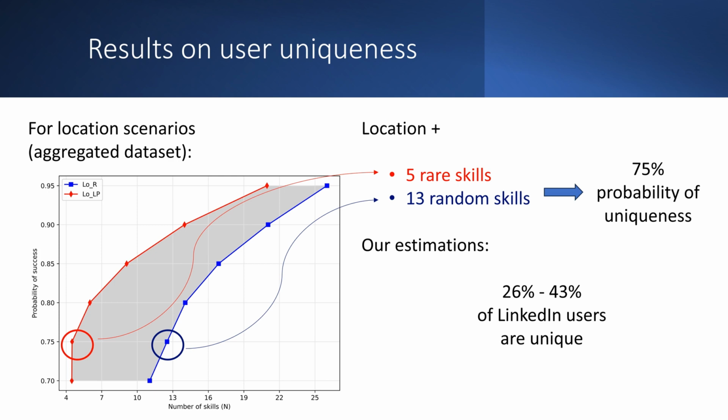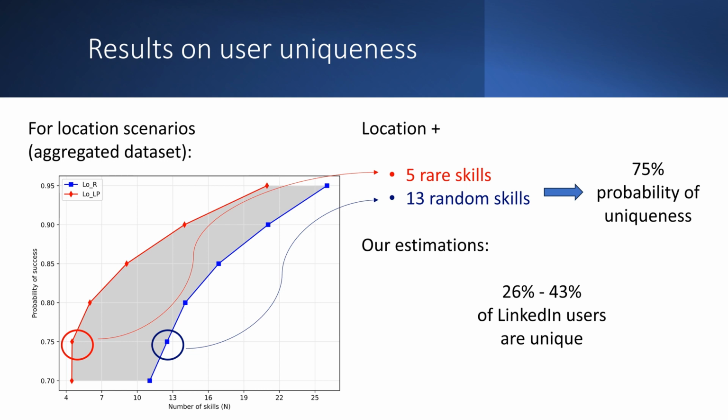Here are the results for the aggregated dataset in the 2 scenarios in which we use the location, as almost every user reports it. The blue line results from the methodology taking the skills at random from each user's skillset, and the red line is taking the least popular skills first. There, we compute that 13 random skills, or 5 rare ones, make a user unique with 75% of probability. The graphics show the probability of uniqueness according to the number of skills listed by the user.